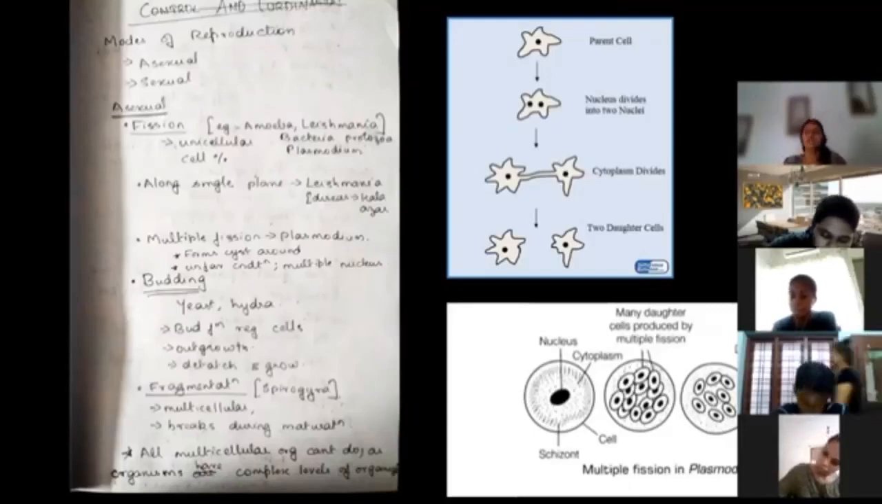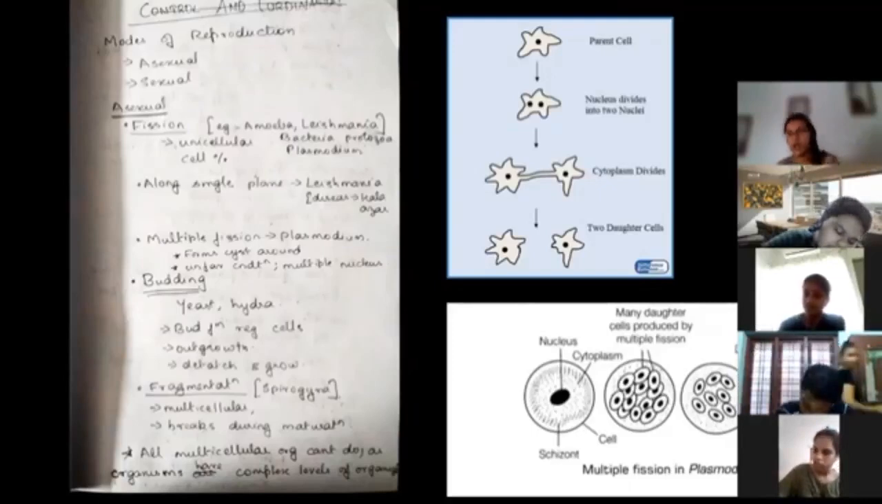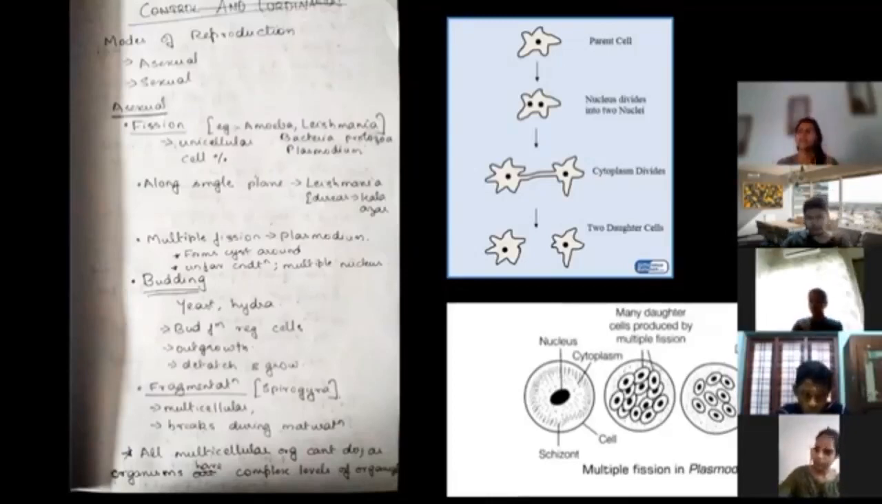Okay, so fission. What is fission? First, most of you are getting confused with examples. I want you to write in a separate book what are the examples of fission, what are the examples of budding, and learn it by heart. These are the things which are supposed to be memorized. So you have to memorize it. There is no other go.